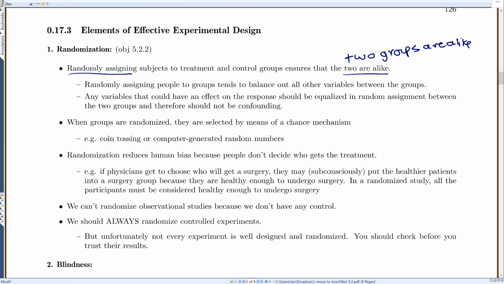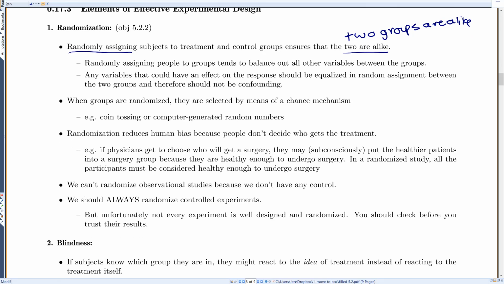We can't randomize observational studies because we don't have any control. We can't actually make people go in the group, so you can't actually randomize it. Okay, but we should always randomize controlled experiments. Unfortunately, not every experiment out there is well designed and randomized. You should always check before you trust the results.